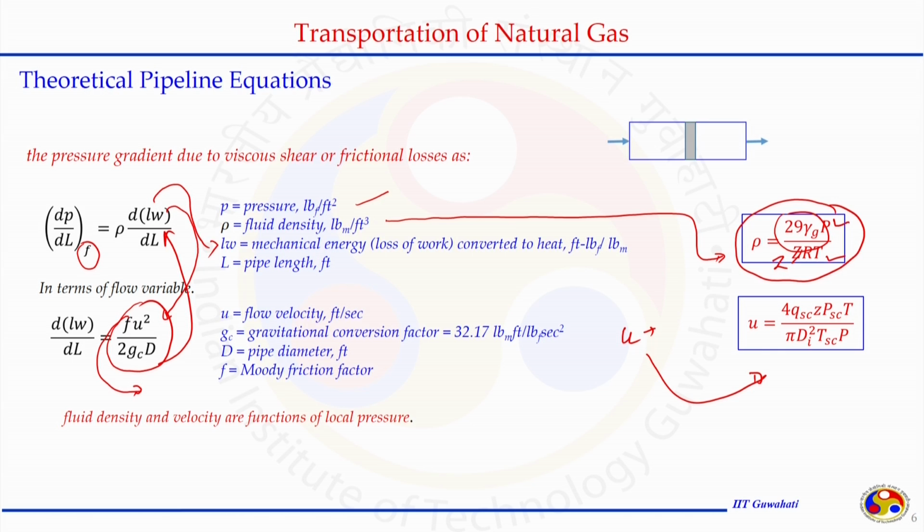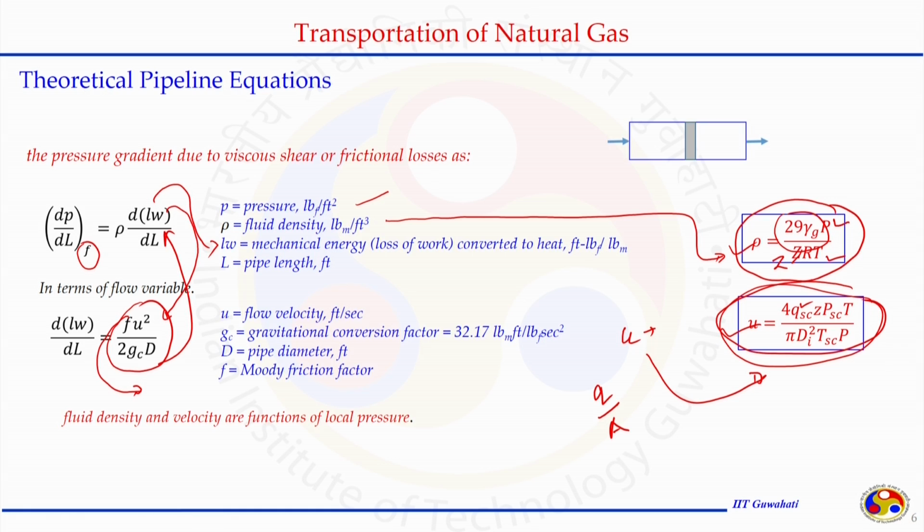For example, by knowing the flow rate and cross sectional area, u is q by A. Again, q is a property of temperature and pressure, so we can convert it to Q at standard condition and we will get this expression. We did this a few times before also, so you should not have any problem understanding how we got the expression for rho and u.